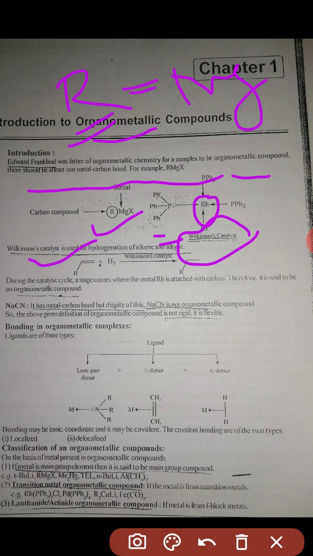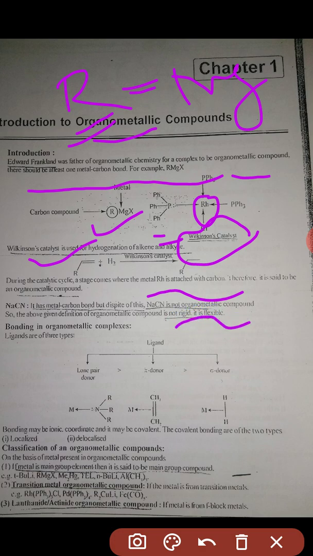If you want to add hydrogen to an alkene or alkyne, then Wilkinson catalyst should be used, and during the catalytic process a stage comes where the metal rhodium is attached to carbon. Rhodium and carbon form a metal-carbon bond, so Wilkinson catalyst is an organometallic compound. But sodium cyanide is not an organometallic compound.